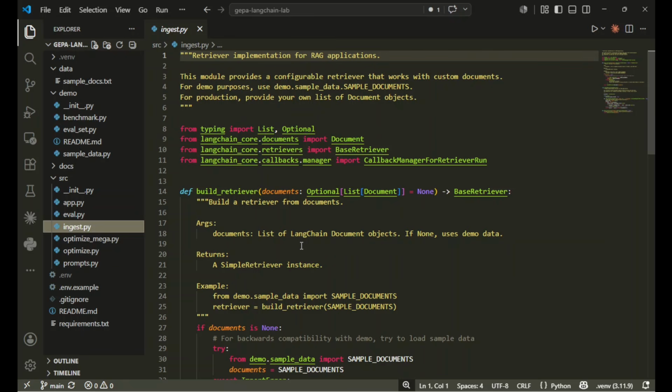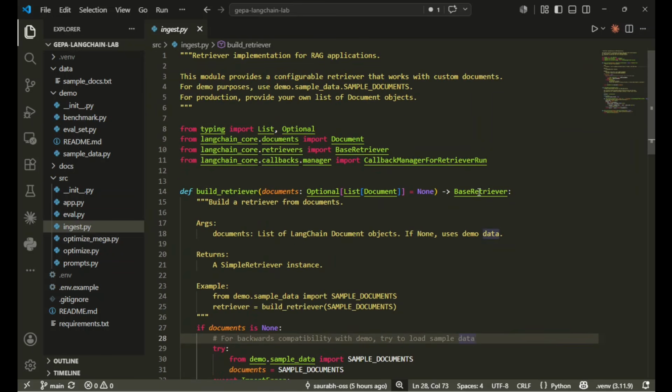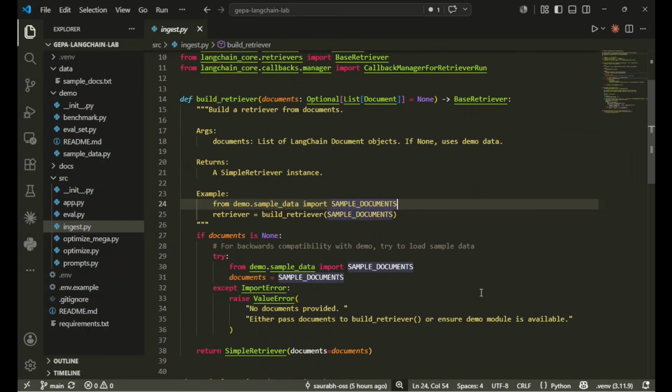The keyword matching here, which is basically the simple retriever, extends LangChain's base retriever. For the boilerplate, this was fine, zero dependency, no vector DB required. That's why I have kept it. Everybody uses something different, right? So I did not want to do that intentionally, but it can be switched.